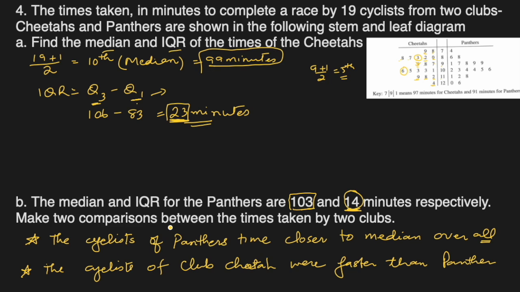These are the two statements according to comparisons of the two clubs we can make. All right.